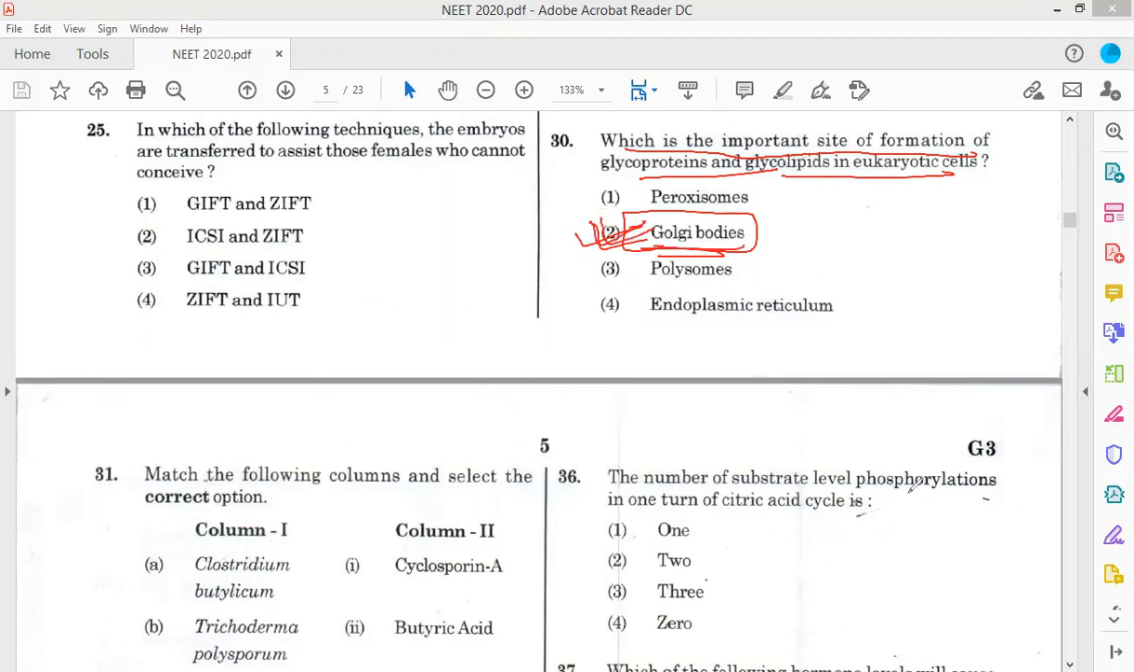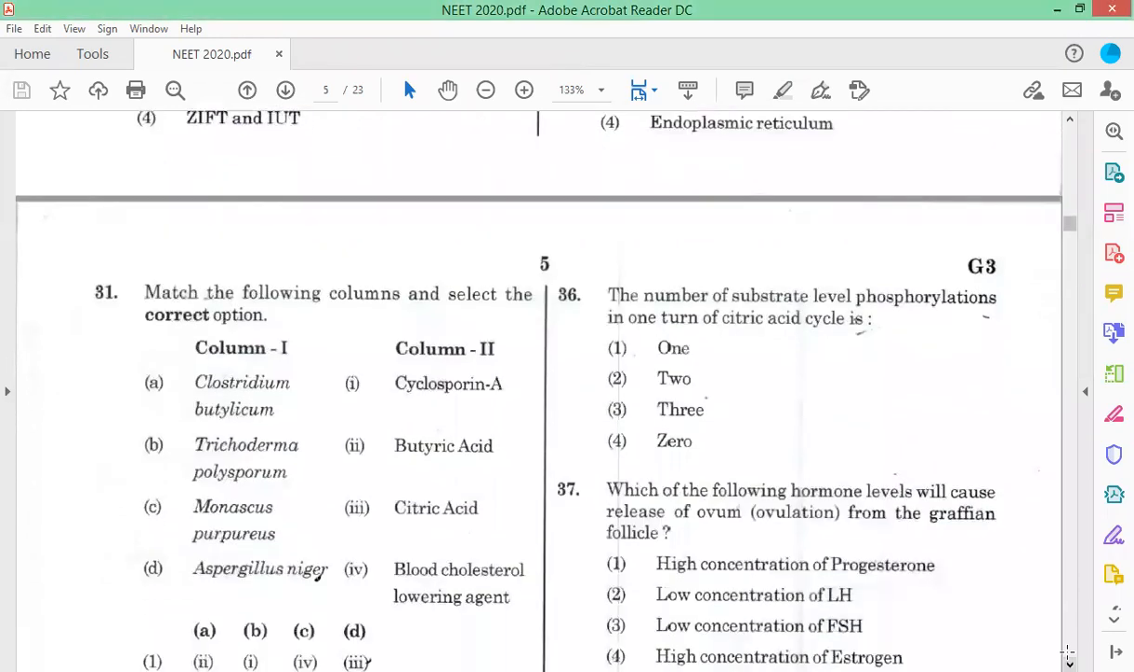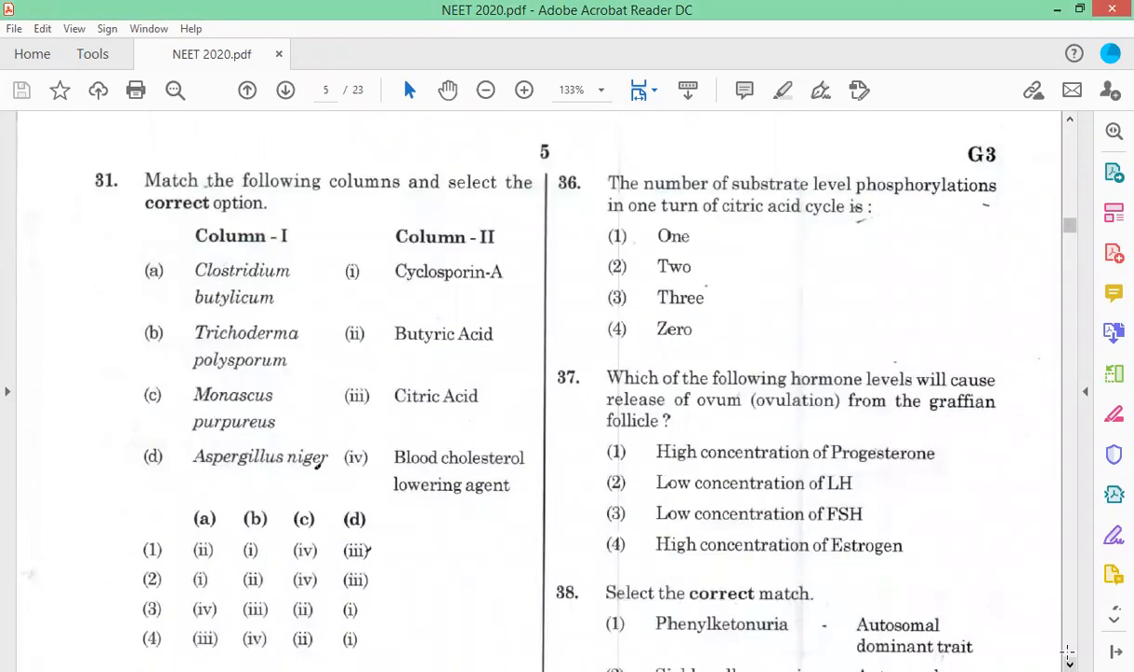Now question number 31. Select the correct option. In that question the answer is option A. Option A is the correct answer. This is directly from an NCERT question. Aspergillus niger. So option 1 is the correct answer.